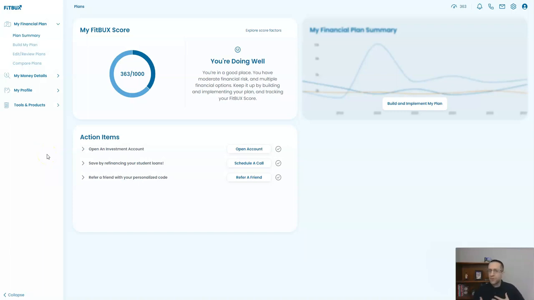So one of the most important things you can do on your FitBUX profile is to make sure that your accounts are up to date in terms of the balances and which ones you have. So making sure you have your bank accounts, your credit card accounts, your student loan accounts, everything updated on your profile. It's important for a number of reasons.